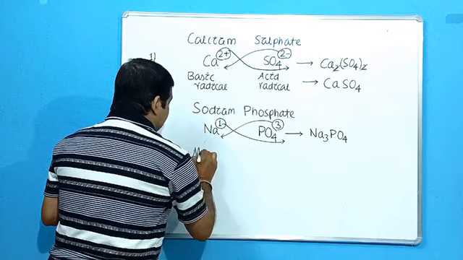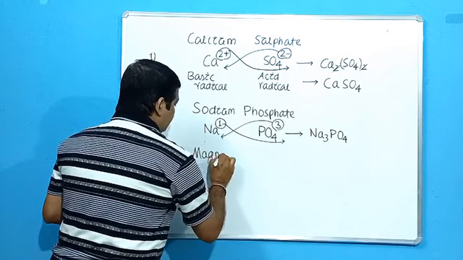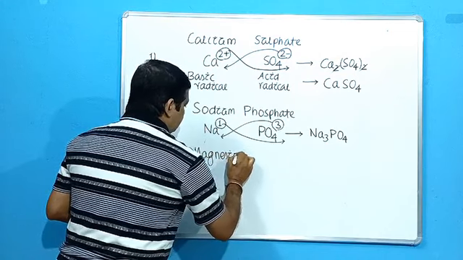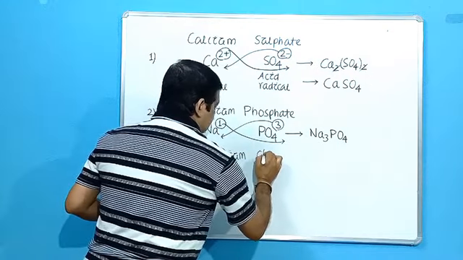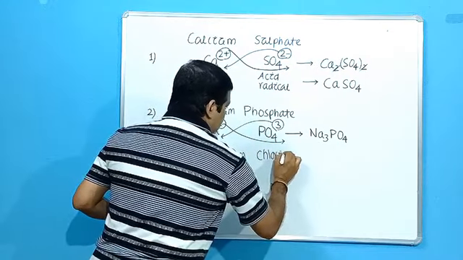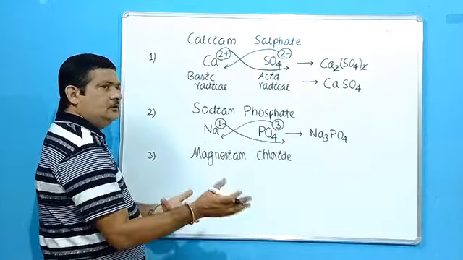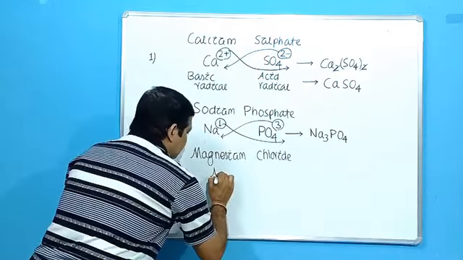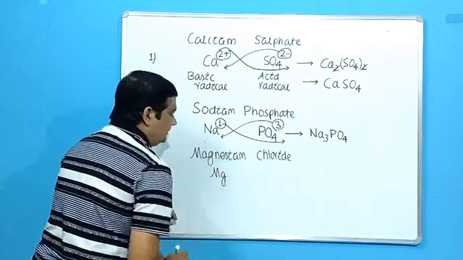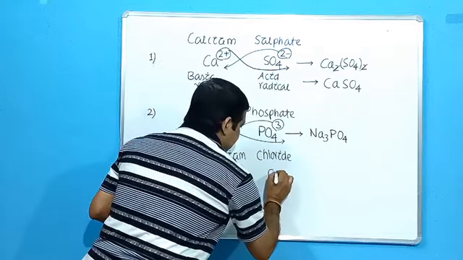Then magnesium chloride. So again two parts clearly. First write down the symbol. Magnesium is Mg, chloride is Cl.